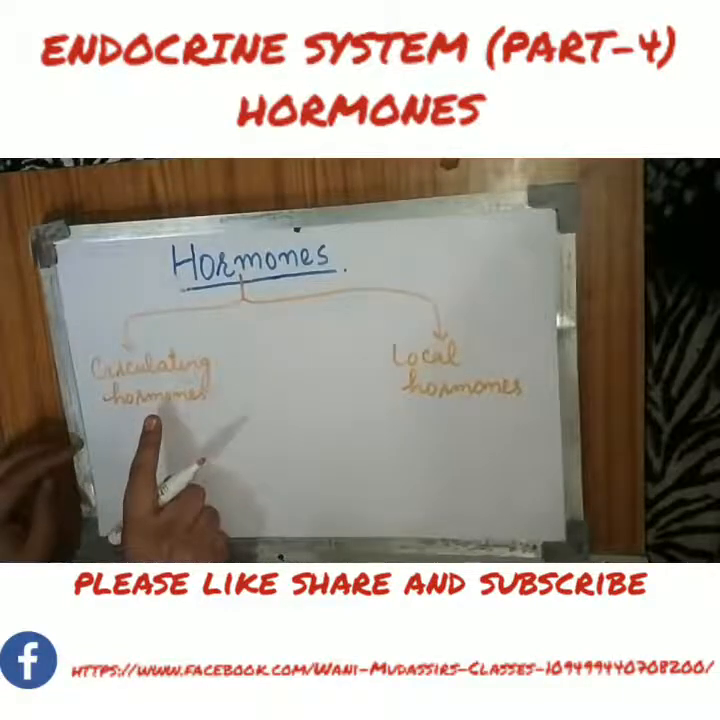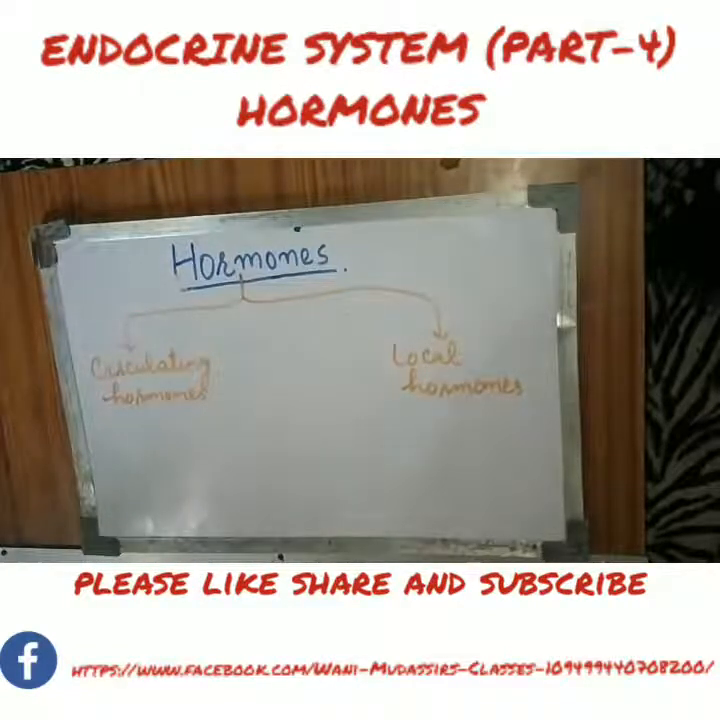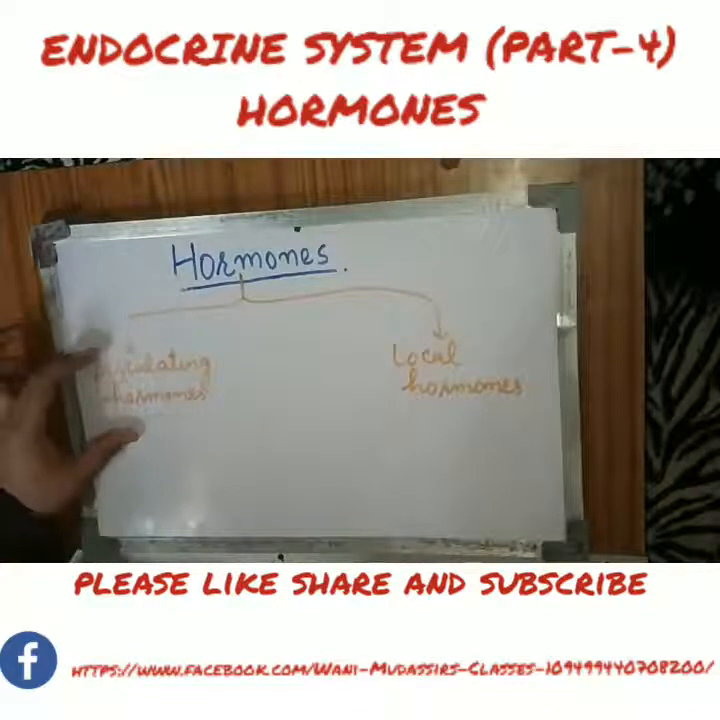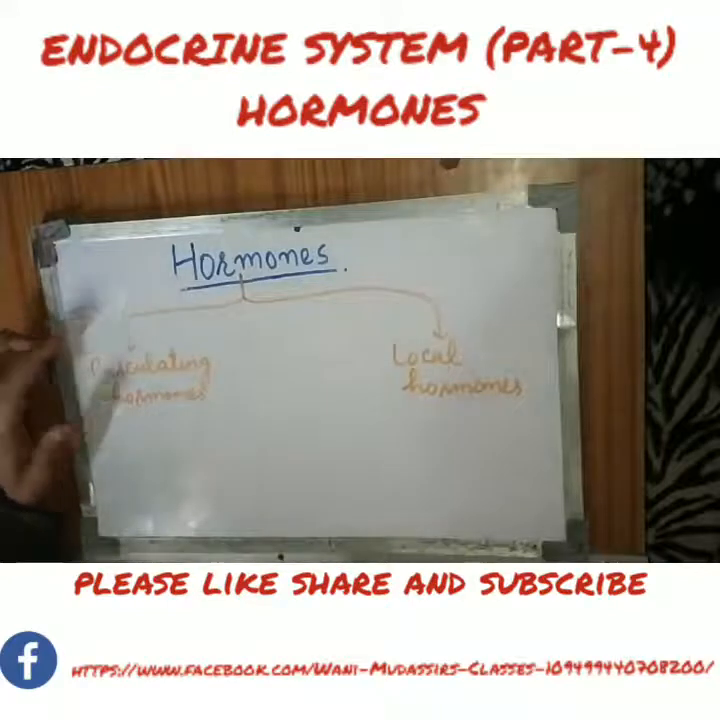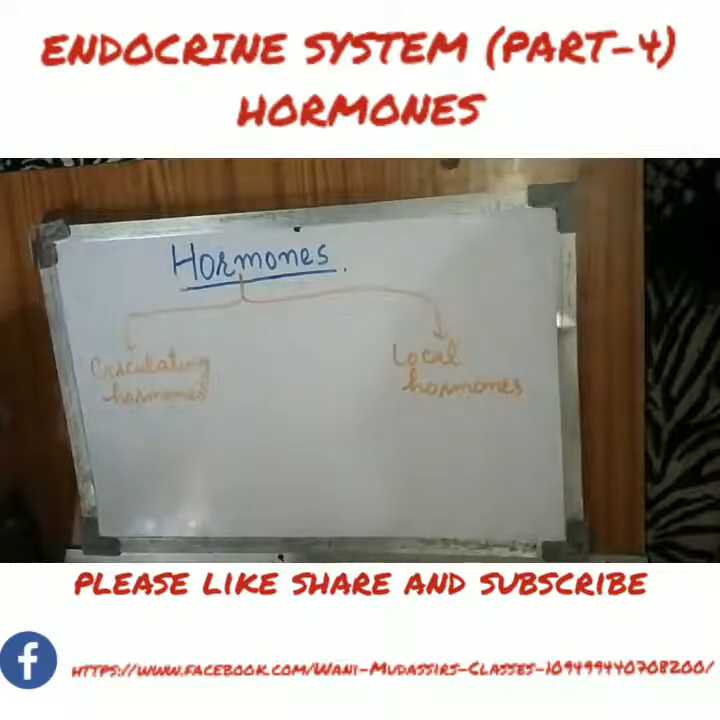Most of the endocrine hormones are actually circulating hormones. Circulating hormones are those hormones which are secreted by endocrine glands, by the secretory cells, and then are transported throughout the body by the blood circulation. That is why they are called circulating hormones.